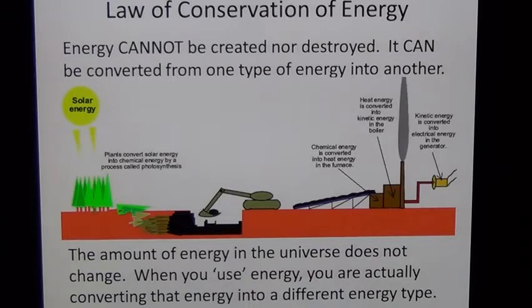into another. So in the example you see here, we have the solar energy coming from the sun, so the light energy hitting the trees convert the energy through photosynthesis into chemical energy, and then through other chemical processes it is converted into coal over years and years. That coal is then harvested and burned, releasing heat energy, thermal energy, and that is converted into electrical energy that helps power the power plant and send the electricity to your house. During all those processes, no energy was actually used up or lost. It was just converted from one type of energy into another.